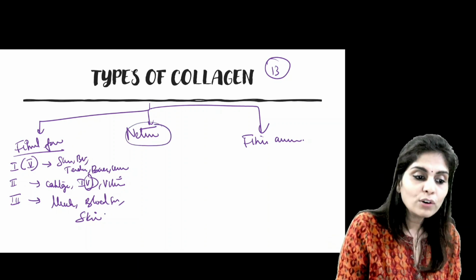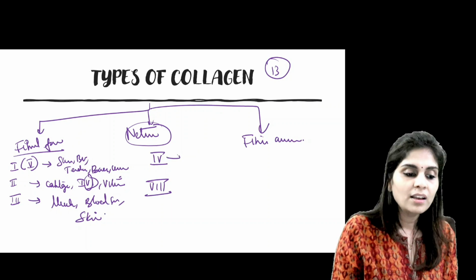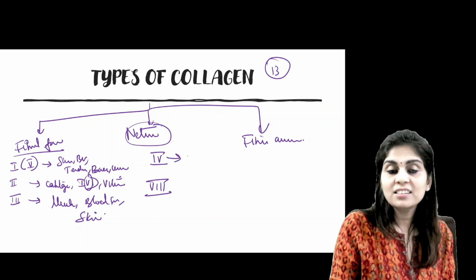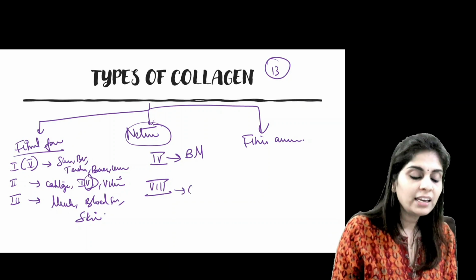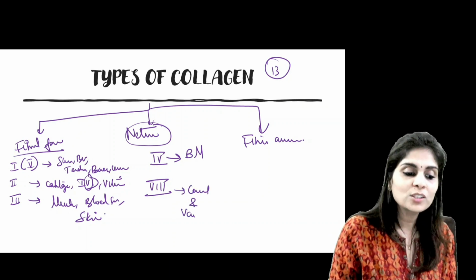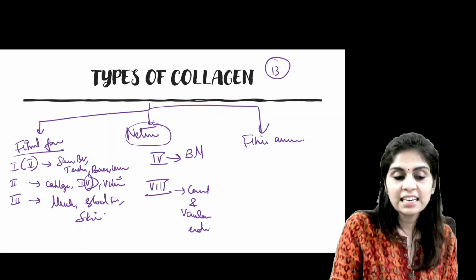Now network forming collagen includes 4 and 8. 4 has been frequently asked, this is the one which is found in basement membrane. And type 8 is found in corneal and vascular endothelium. Yeah, 8 is found in corneal and vascular endothelium.